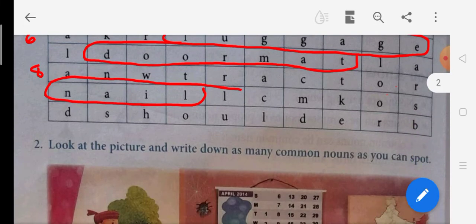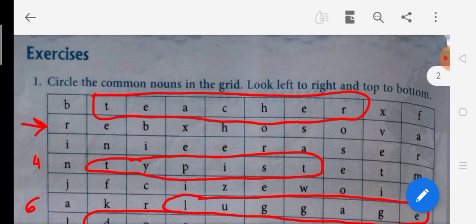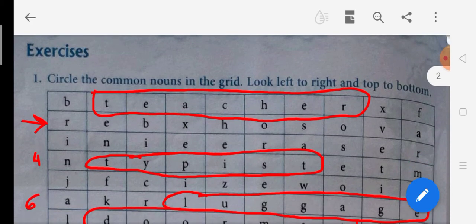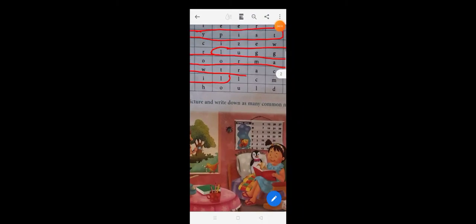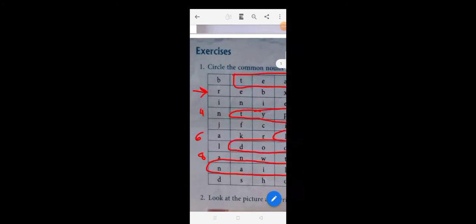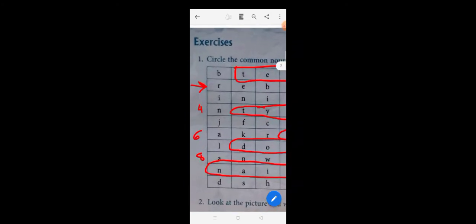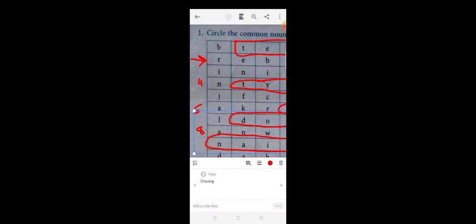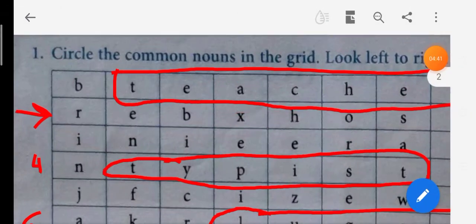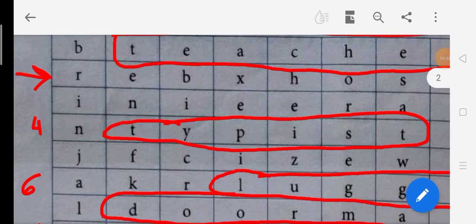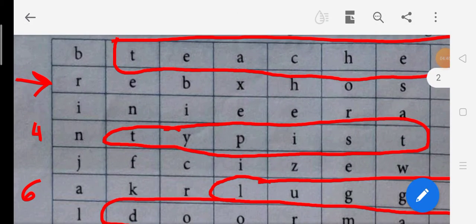We don't have anything. Now we go to the next one. We come from top to bottom. When we come from top to bottom like this, we have to check whether we can get any word with this or not.